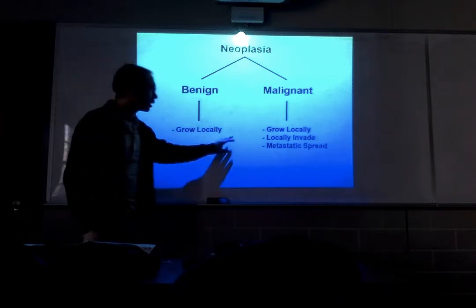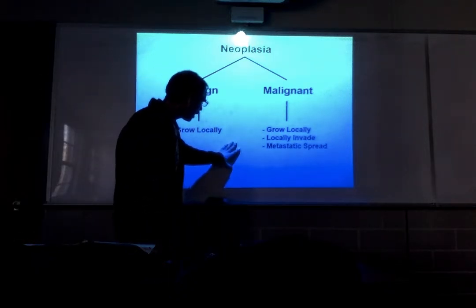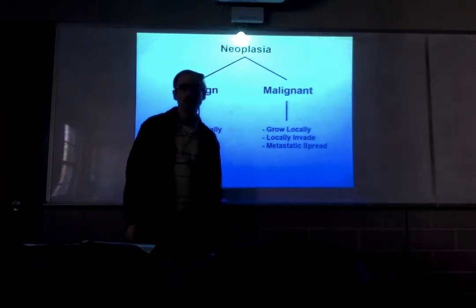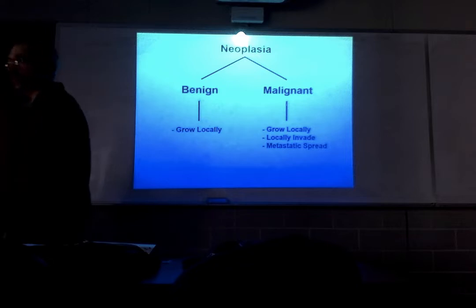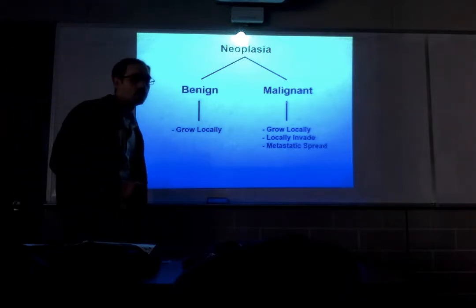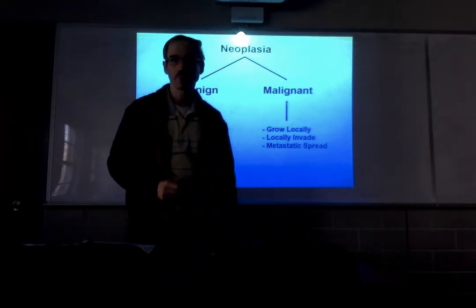Malignant neoplasms, in contrast, have additional characteristic features. They too will start off by growing locally. One cell will divide into 2, 4, 8, etc. And they will begin by expanding against the surrounding tissue, again causing the tissue to pressure atrophy.